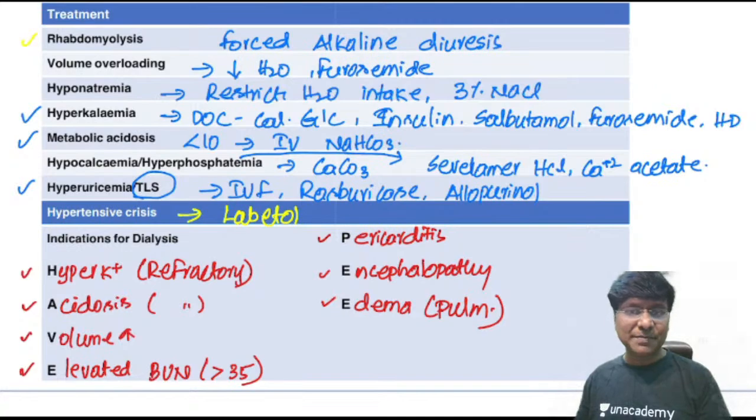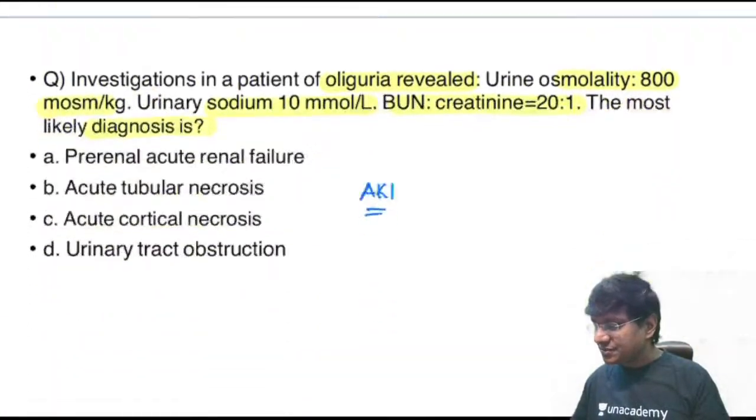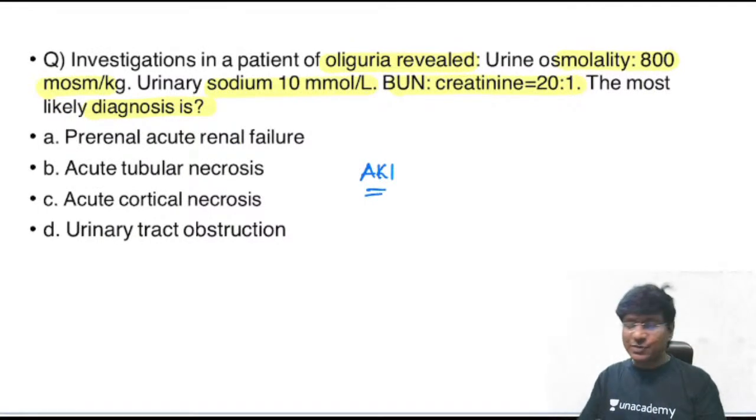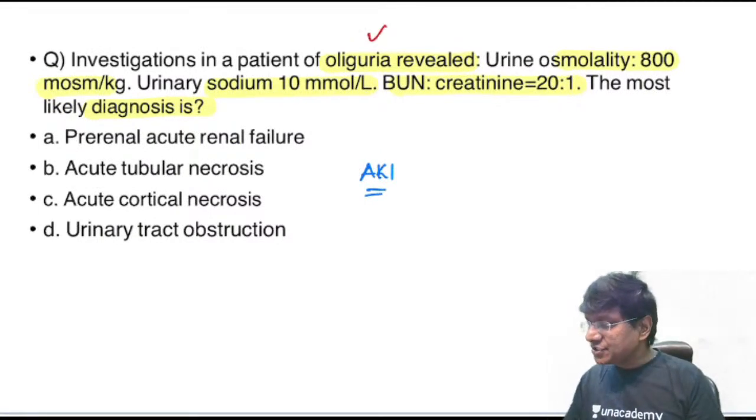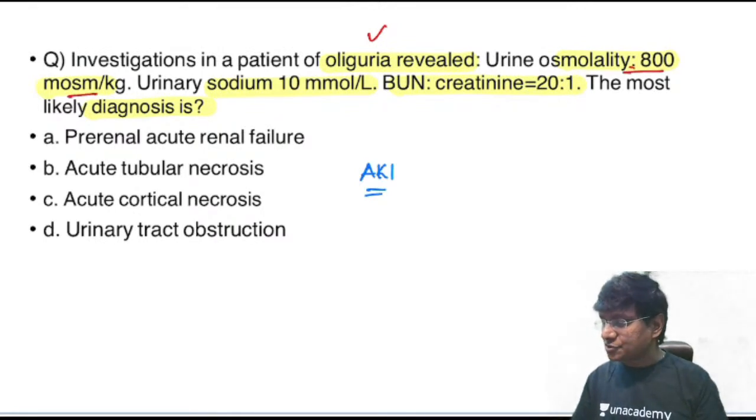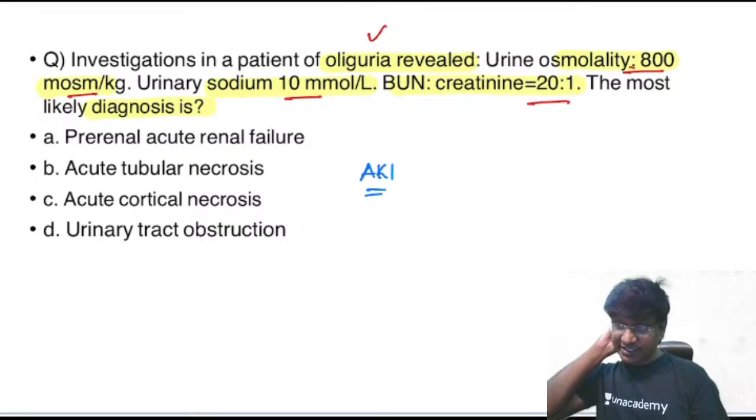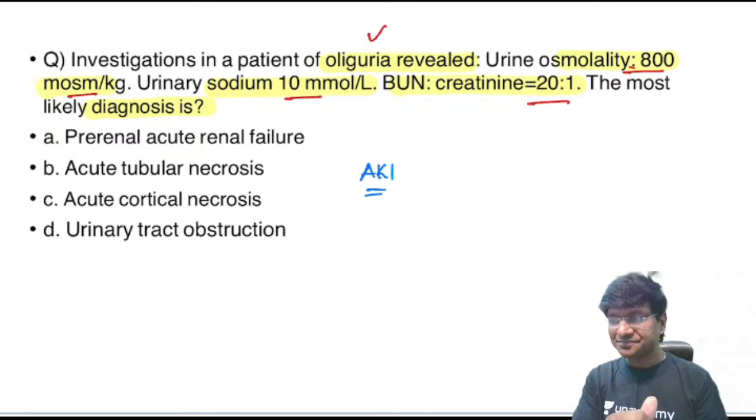So this finishes the topic of the quick revision of acute kidney injury. Now we will go back to this question. Now you please answer this. This was our first question. Patient of oliguria, urine osmolality 800 milliosmoles, urine sodium 10 millimoles per liter, blood urea nitrogen 20:1. So what do you think is the most likely diagnosis?